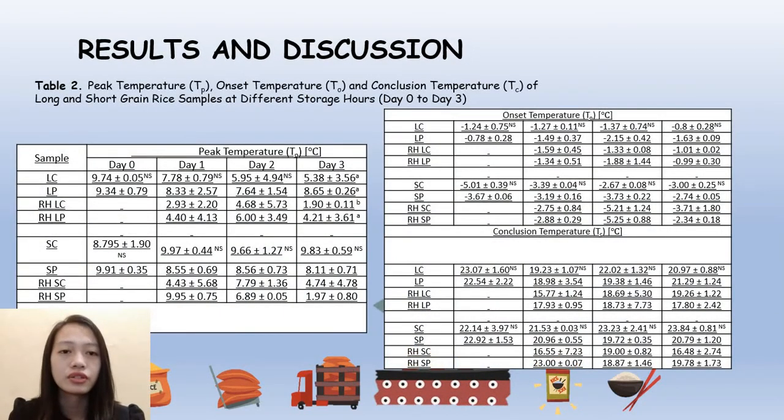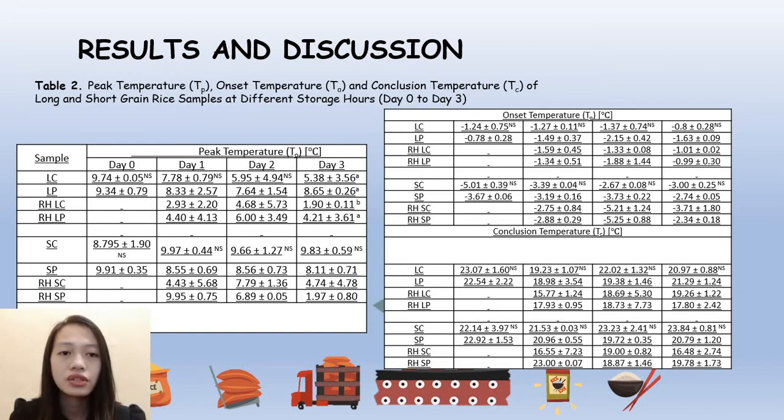The gelatinization temperatures, i.e. the onset temperature, peak temperature, and conclusion temperature of the rice samples vary, consistent with the data from other studies. Corral et al. stated that the TP values correlate with the energy necessary to start the gelatinization process. Table 2 shows the effect of the storage time on peak temperatures of LP, LC, SP, and SC samples. As observed, the peak temperature of the long-grain rice sample with the addition of palm oil varied, decreasing significantly after 48 hours of storage, and an increase was noted after 72 hours of storage.